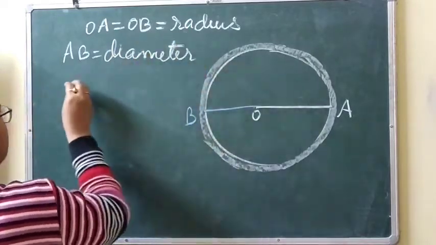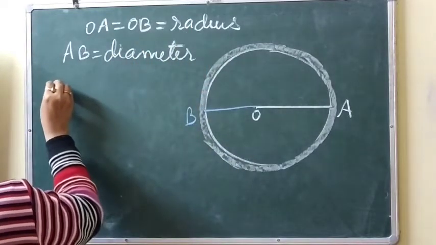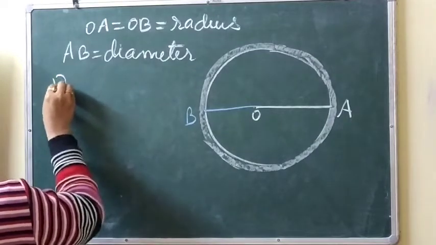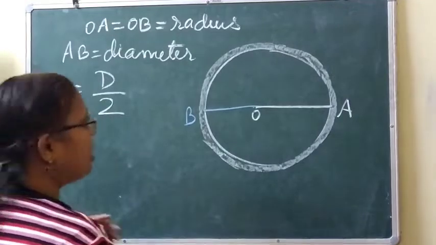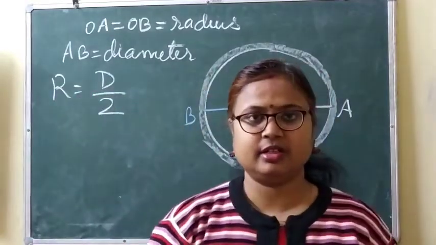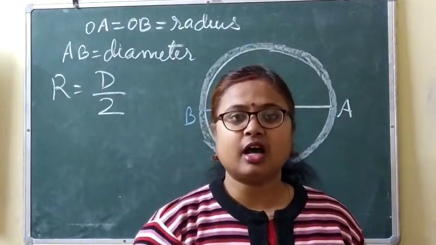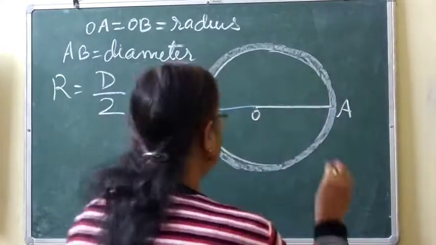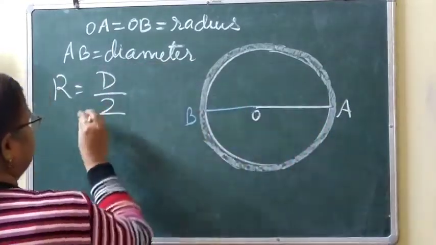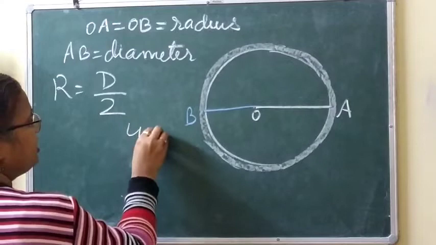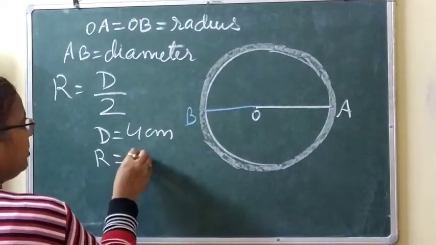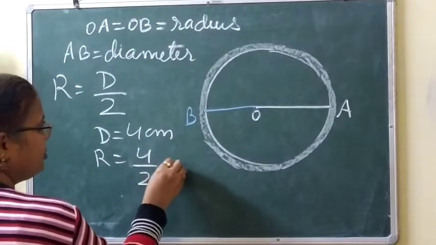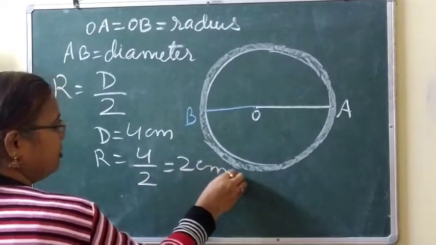Clear? So we can say that radius means R, diameter means D. Radius is half of the diameter. So if diameter is 4 centimeter, then radius will be 4 by 2, that is 2 centimeter.